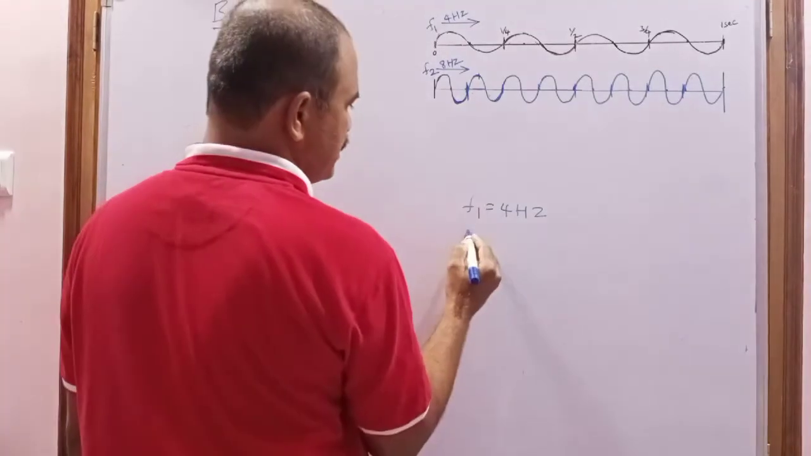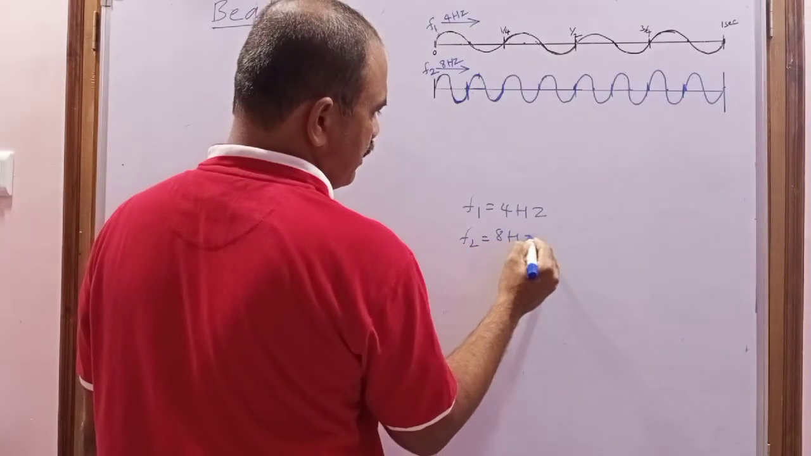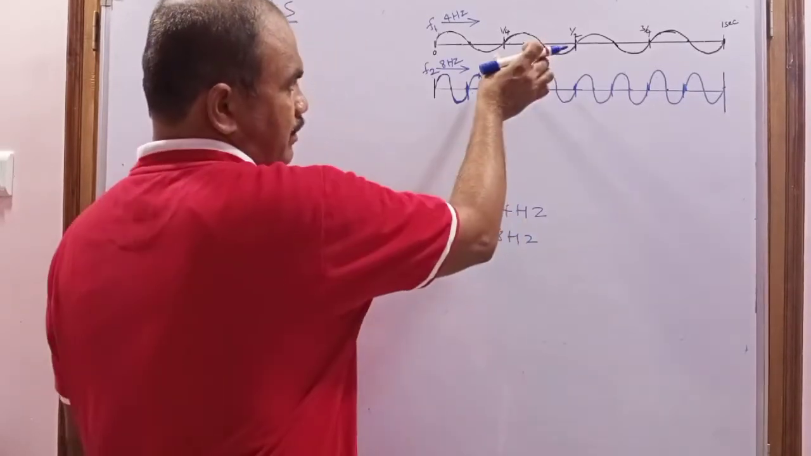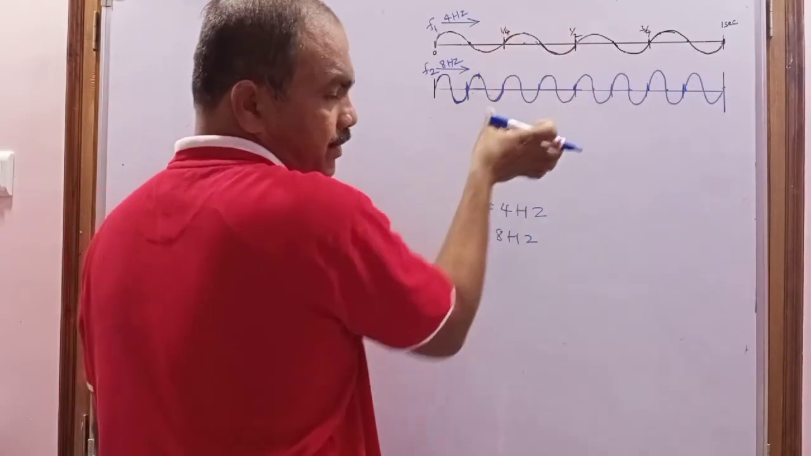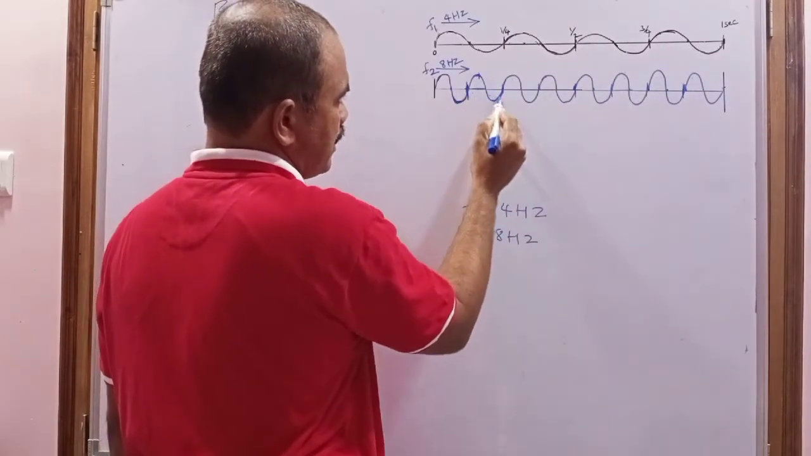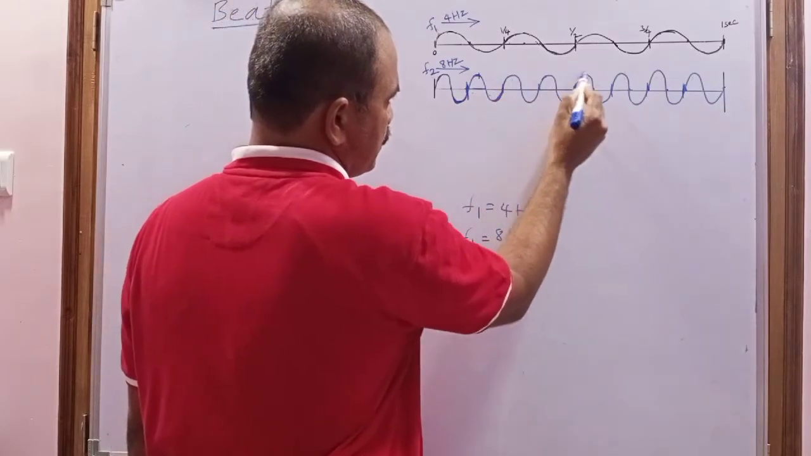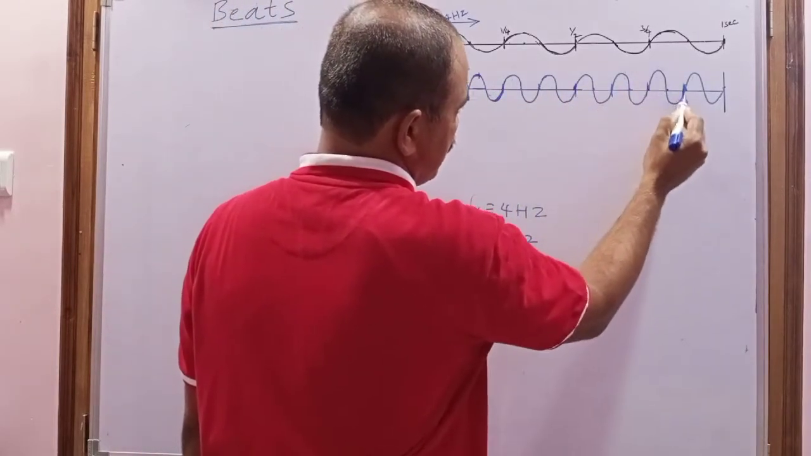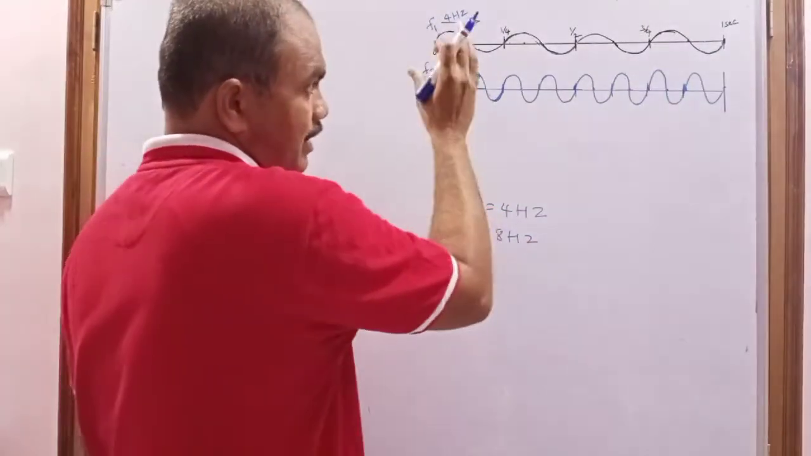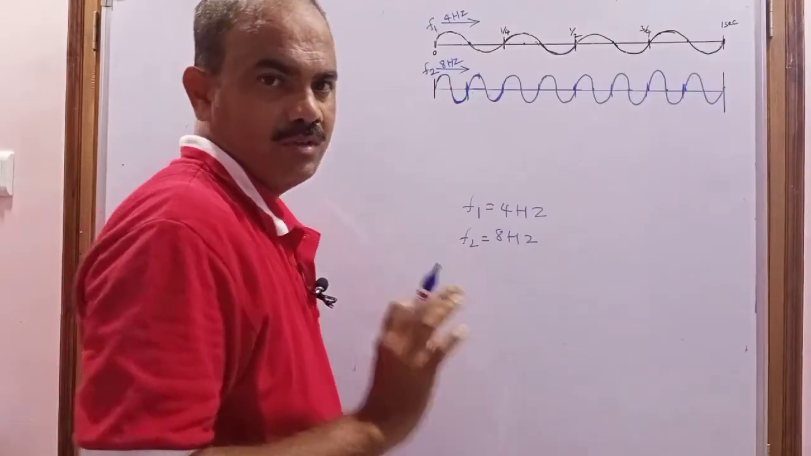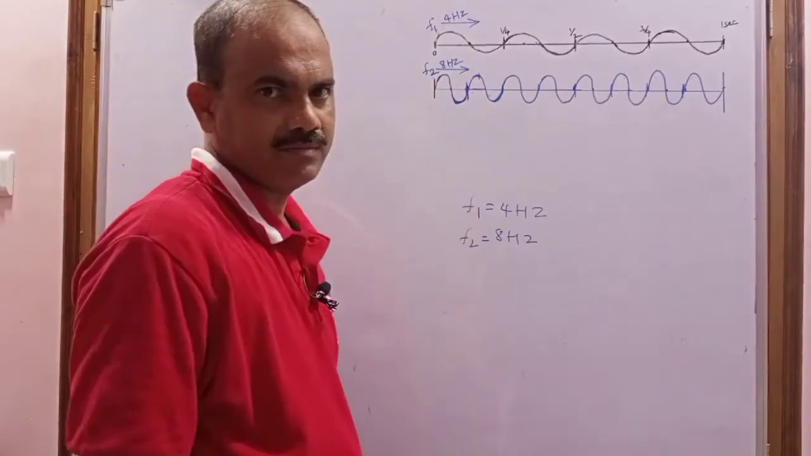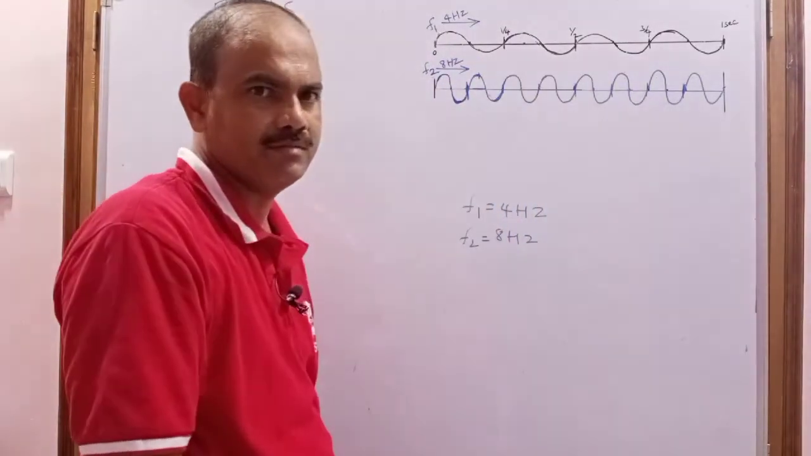Next, the second wave has a frequency of 8 Hz. If the first wave produces 4 waves in 1 second, this one must produce 8 waves. This is the first wave, second, third, fourth, fifth, sixth, seventh, eighth. But sound waves are longitudinal waves, and when I represent compressions and rarefactions we can't understand easily. So for better understanding I am taking the transverse wave, but you can treat it as a longitudinal wave.